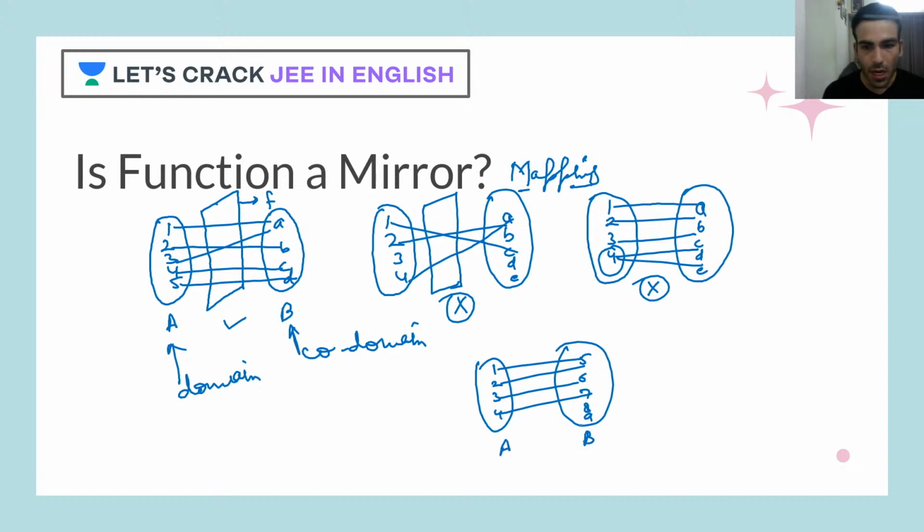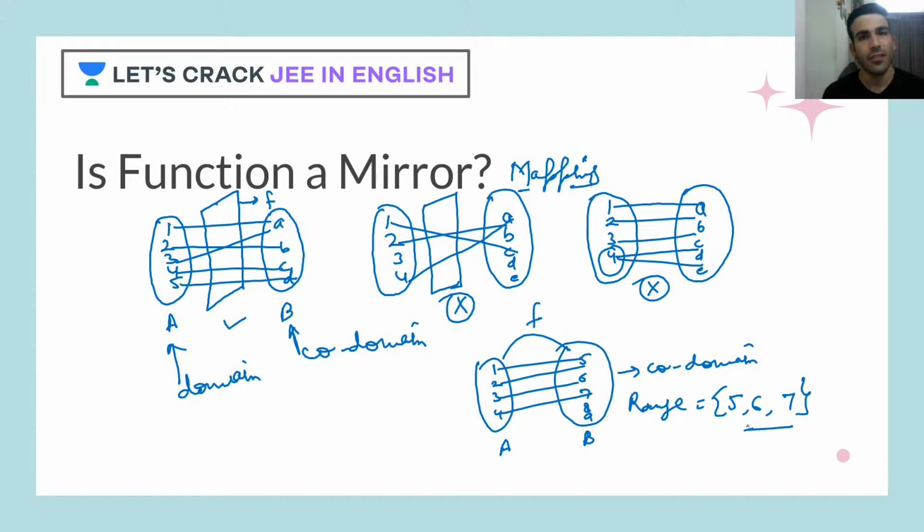But this entire part will be called the codomain, because all the images of this function f can be found here in this set B. And when I talk about range, it would be 5, 6 and 7. Simple.